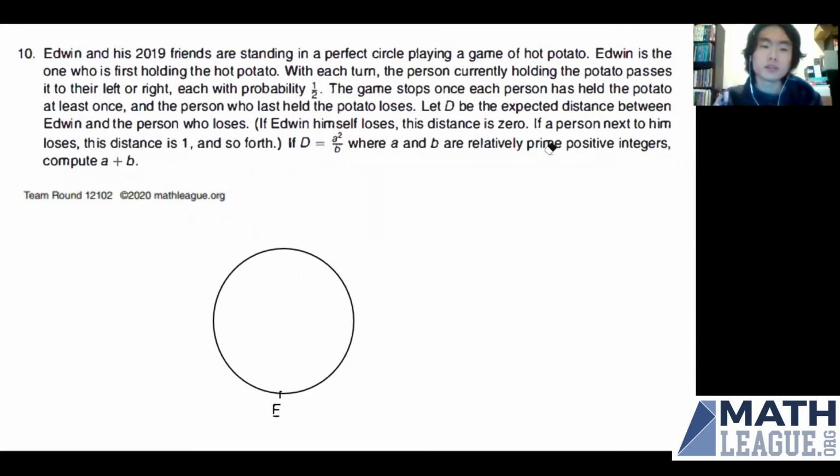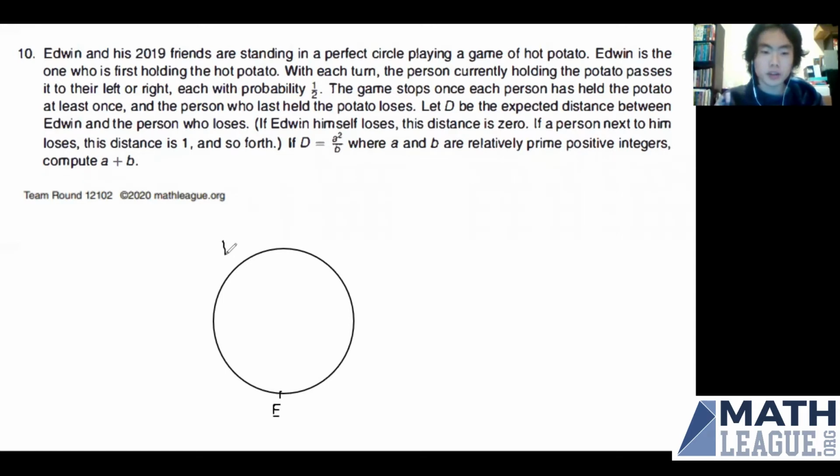Okay, so this is 12102 Team Run Problem 10. And in this question, Edwin and 2019 people are playing hot potato. The potato starts at Edwin, and at each turn, it's passed to either the right or left with probability 1/2. And we want to find the expected distance from the last person to Edwin.